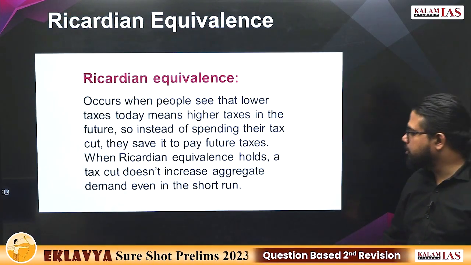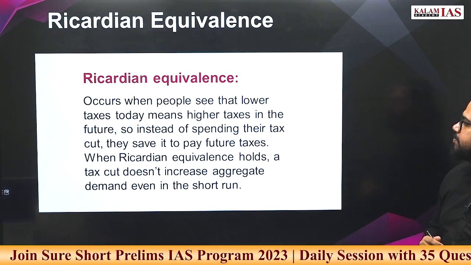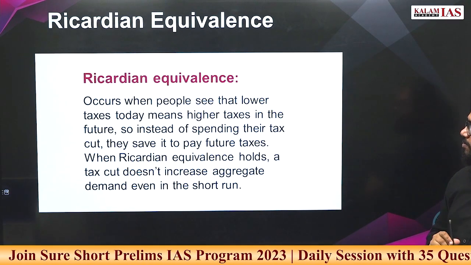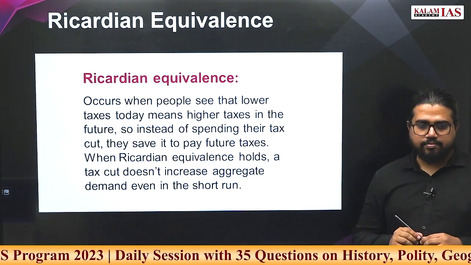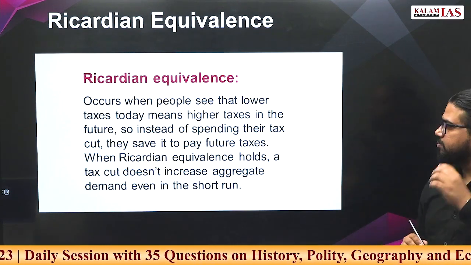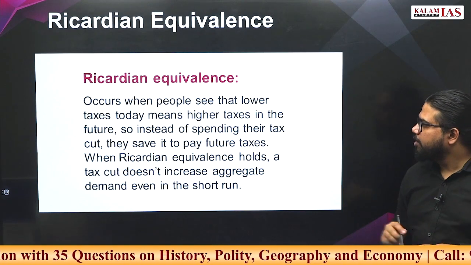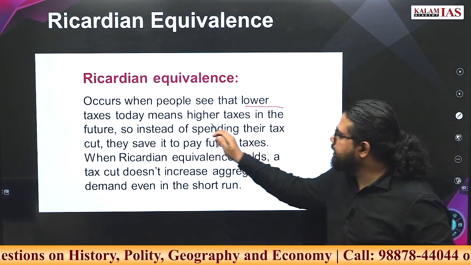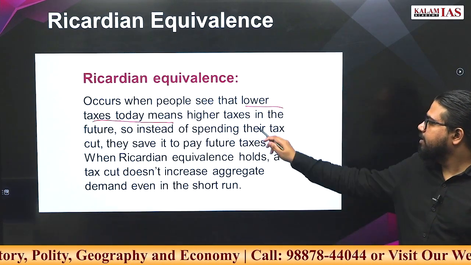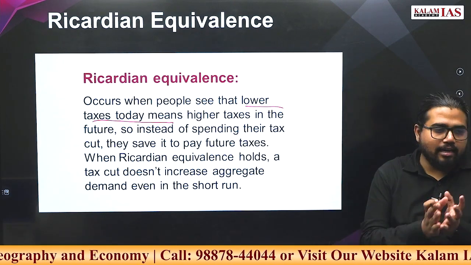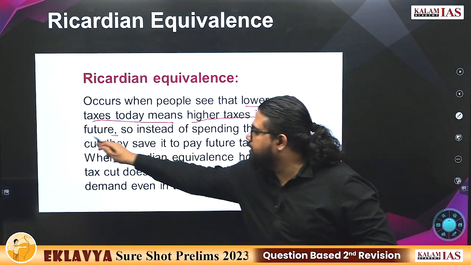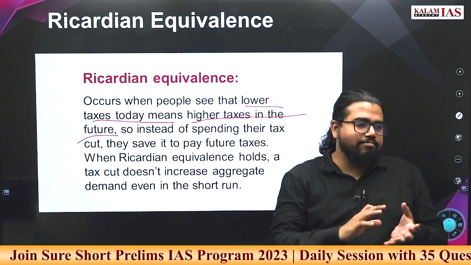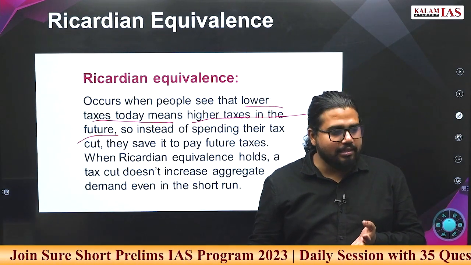What is Ricardian Equivalence? When people see lower tax today, people think that today tax is low, but a higher tax in the future will come, so that they will have to pay more to the government in the future.